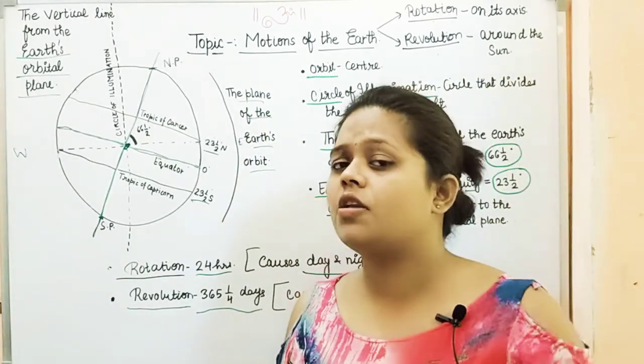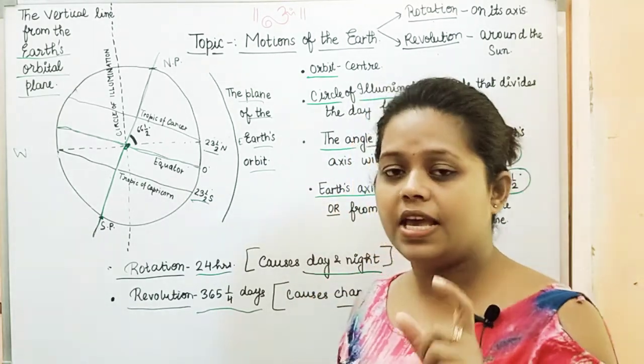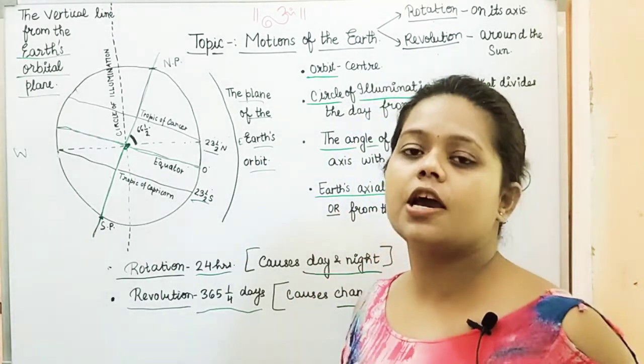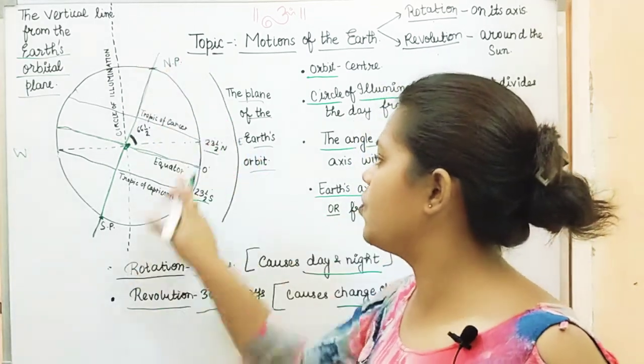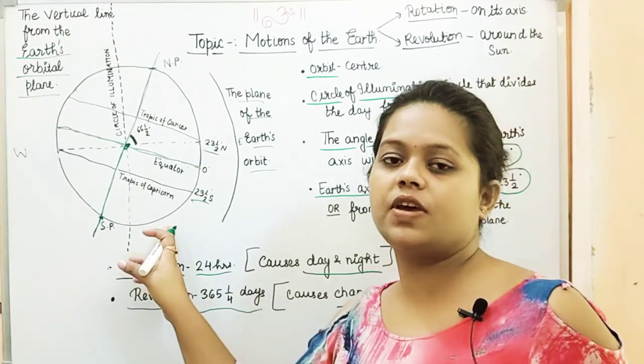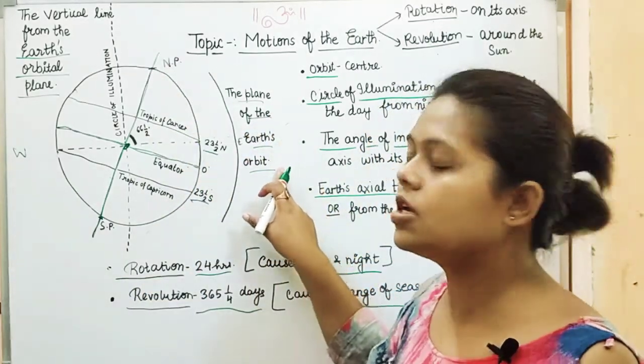Now if you all remember, everybody of us knows what is plane. Plane is surface. Plane क्या होता है? Plane is the surface. So this is the surface where we live, this is the surface where we all dwell. So this is the plane of the earth's orbit.